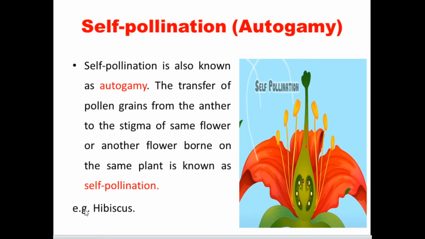There are many types of plants that go for self-pollination. Here only one example is given, hibiscus. Hibiscus is one of the good examples for self-pollination.